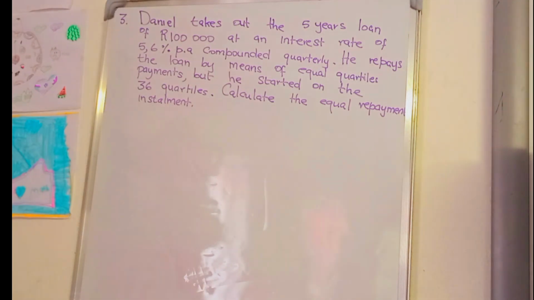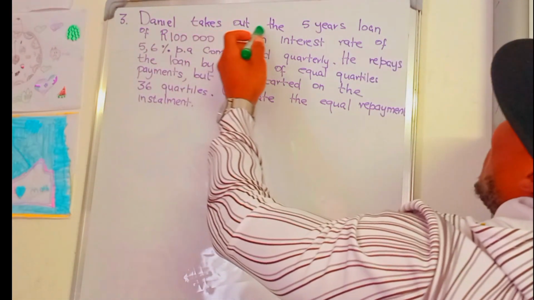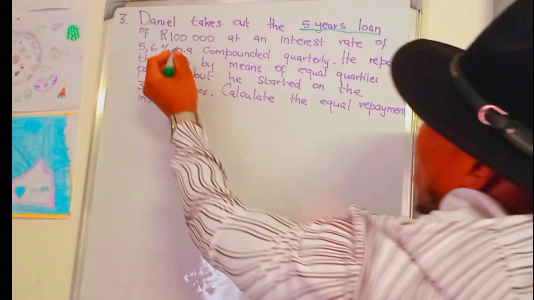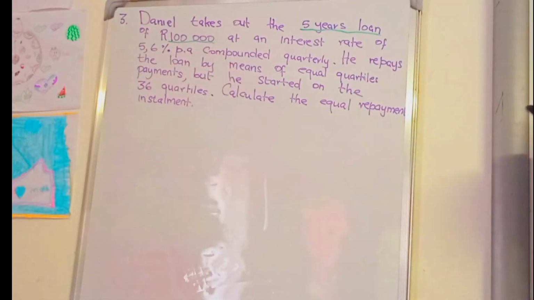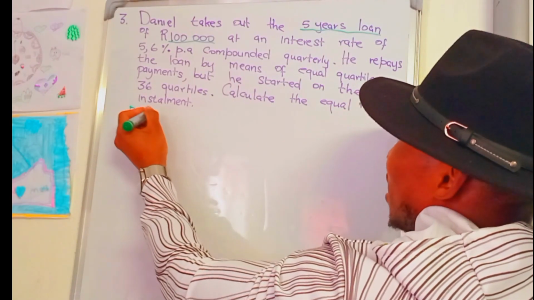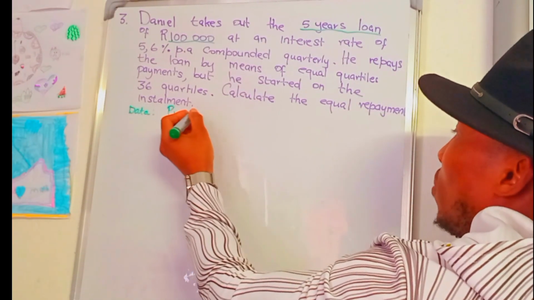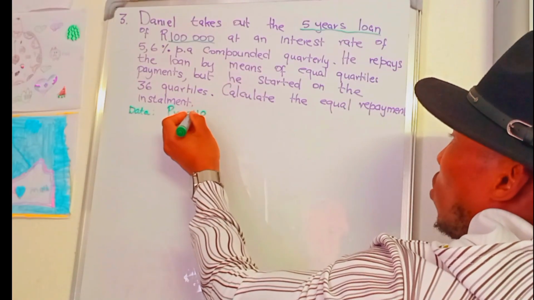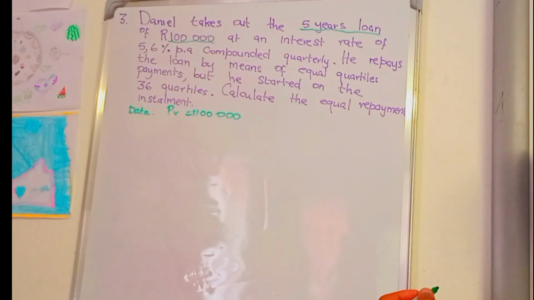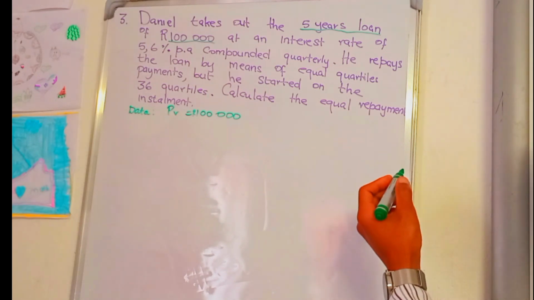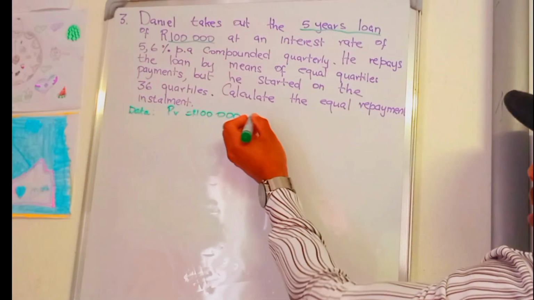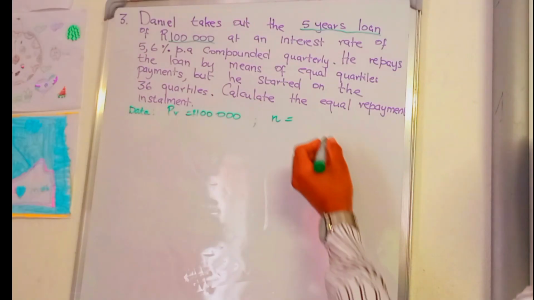Let's go. Daniel takes out a 5-year loan of 100,000. Let's write the data. We have PV which is equal to 100,000. Daniel takes out the 100,000 and is going to pay it over a period of 5 years. Then we have n which is equal to 5 years.